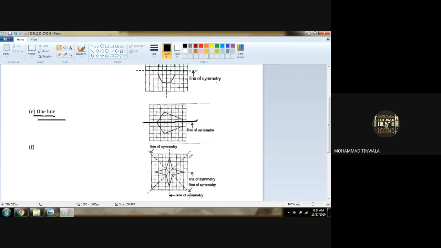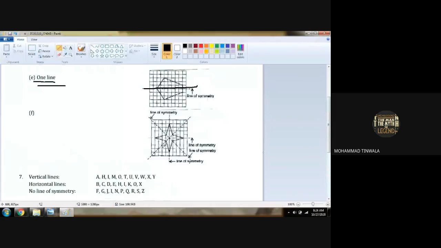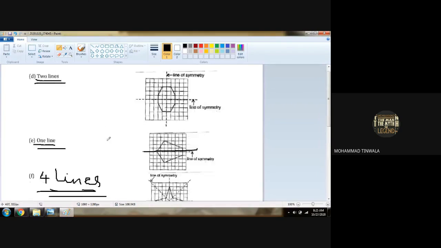The last figure, the star. We can cut it along a straight line, we can cut it along a horizontal line, and we can cut it diagonally also. So how many lines of symmetry are there? Four lines of symmetry. Four lines. Got it, boys? I'm asking you, boys.